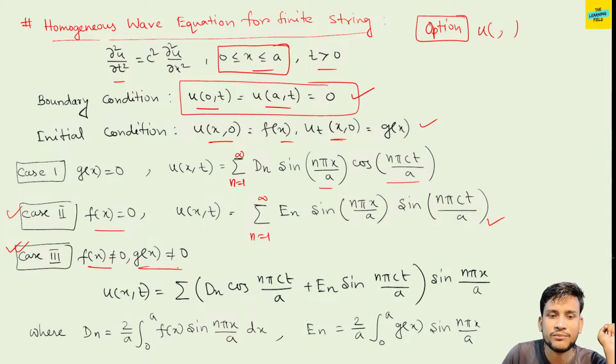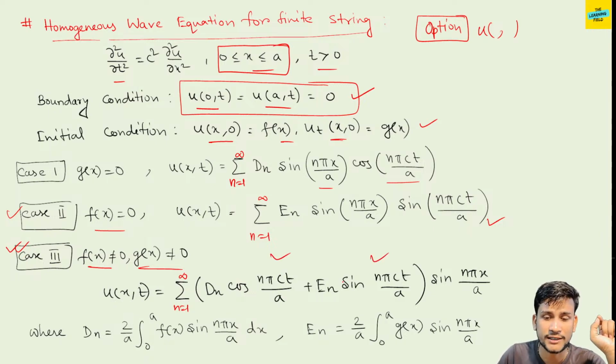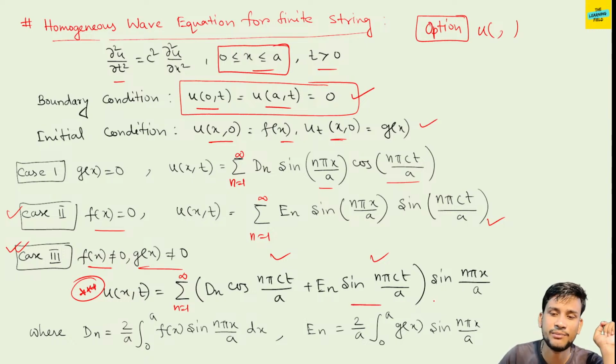If f(x) and g(x) both are present, then the solution is summation n equal to 1 to infinity of d_n cos(n pi ct by a) plus e_n sin(n pi ct by a), times sin(n pi x by a). You must remember this general solution for your exam.